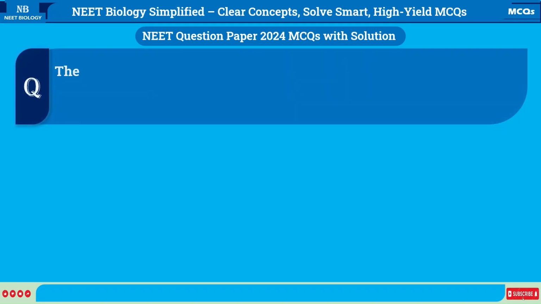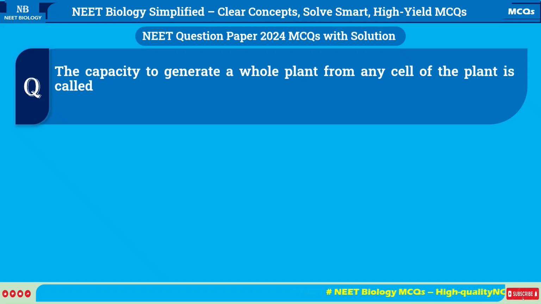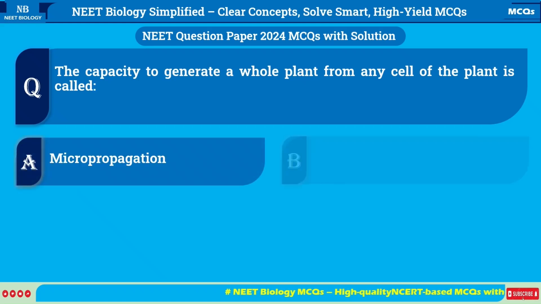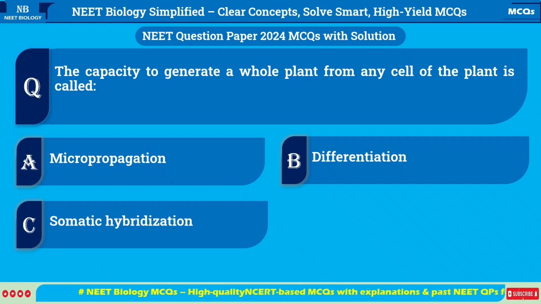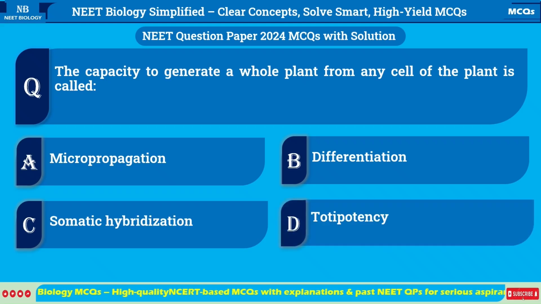The capacity to generate a whole plant from any cell of the plant is called A. Micropropagation, B. Differentiation, C. Somatic hybridization, D. Totipotency.